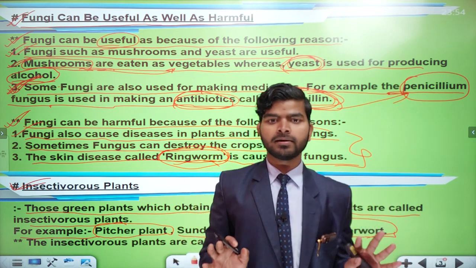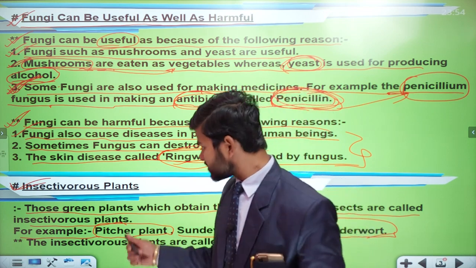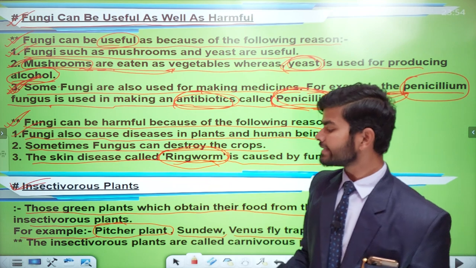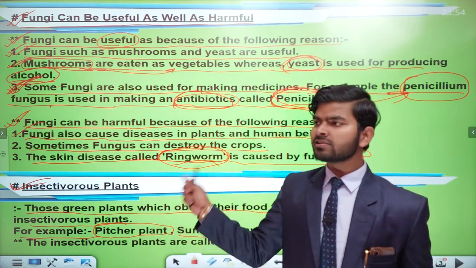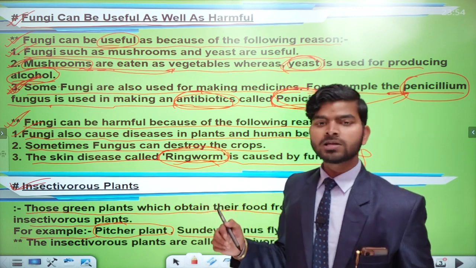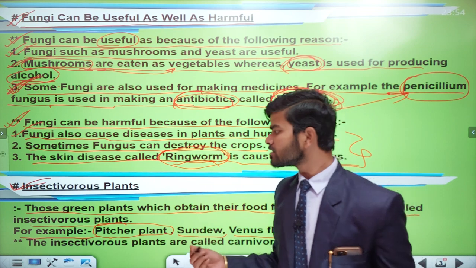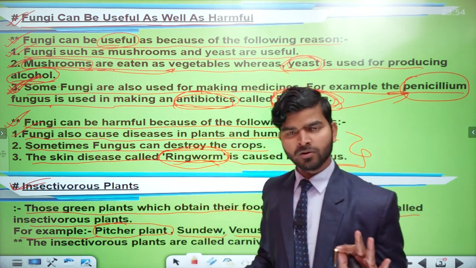So objective questions can be asked of a student from this particular point. You want to know how? The question arises: the pitcher plant is an example of, fill in the blank. Option A, insectivorous plants; B, herbivorous; C, carnivorous; D, none. Then what will you tick? You will simply tick insectivorous plants. All right, all clear.